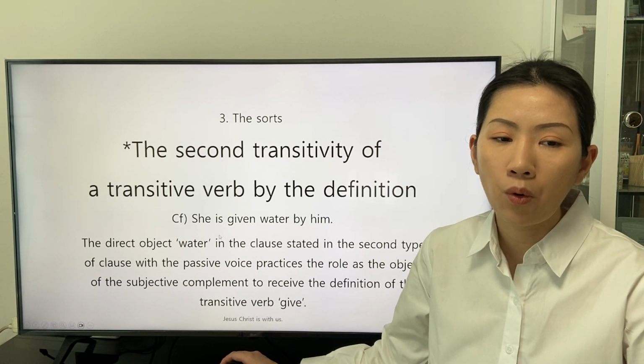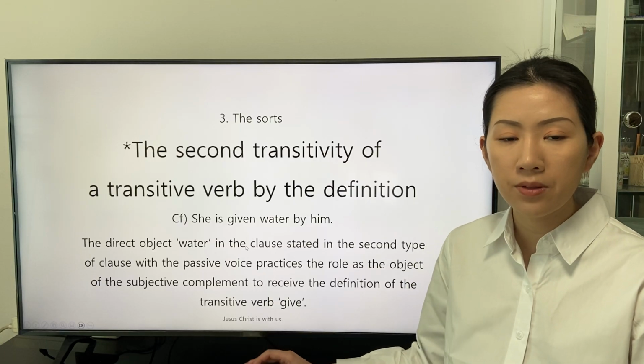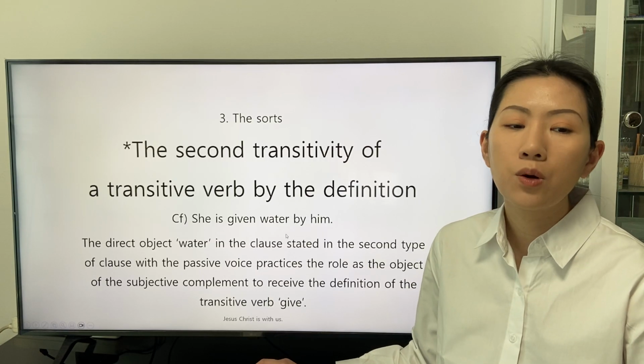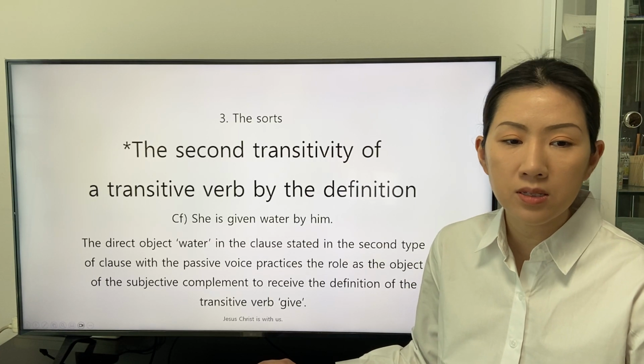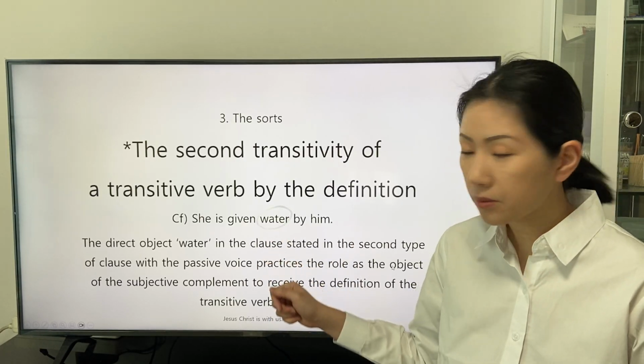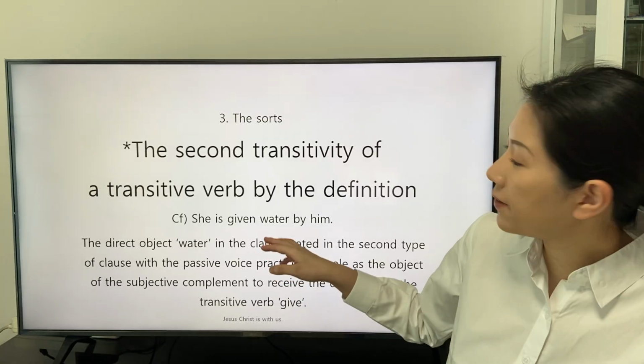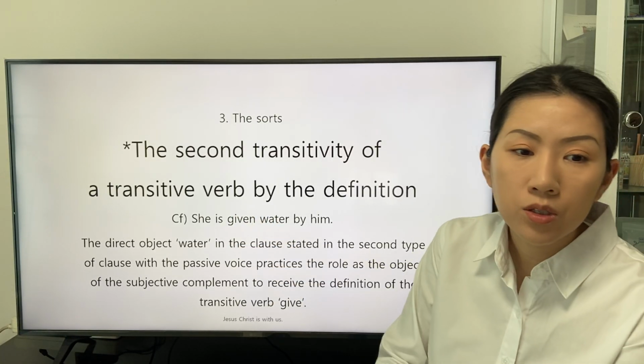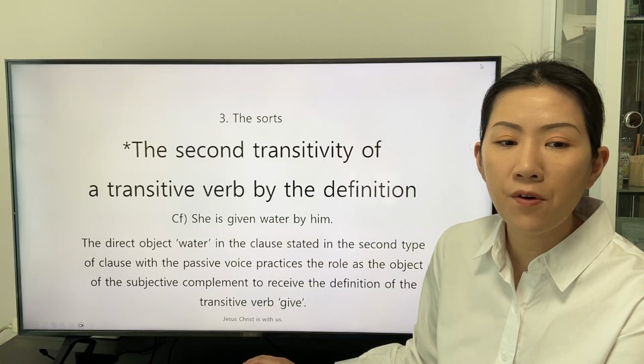The direct object water in the clause stated in the second type of clause with the passive voice practices the role as the object of the subjective complement given to receive the definition of the transitive verb give.